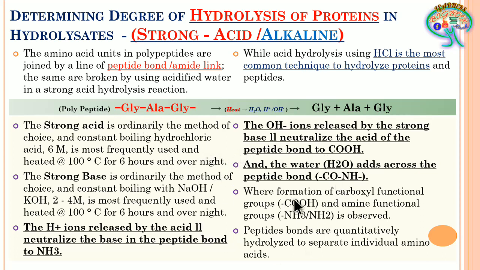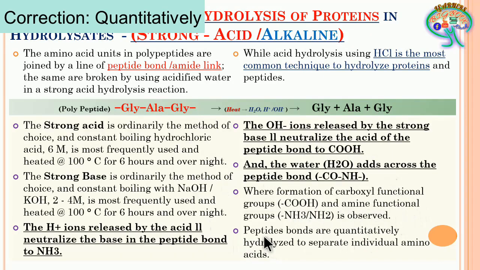Now here, this is regarding the action of the strong acid, strong base, where formation of the carboxyl functional groups and amine functional groups is observed. Because of these actions, peptide bonds are qualitatively hydrolyzed to separate individual amino acids. Now here, with a high degree of hydrolysis, a huge number of free amino acids are going to form. Because of that, what will happen? We can say that qualitatively, the major number of free amino acids has been formed.